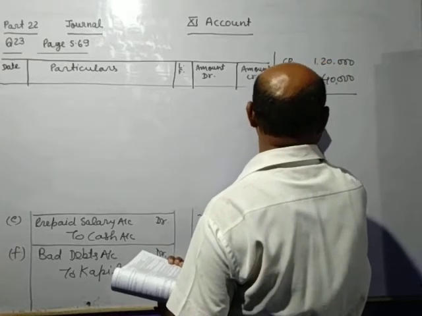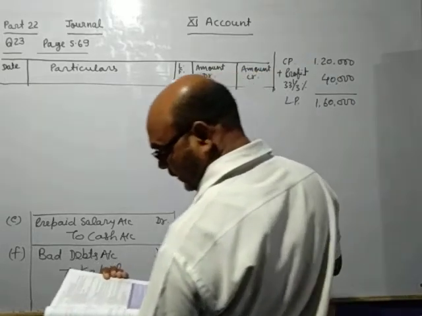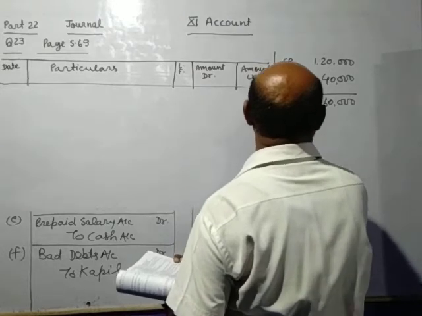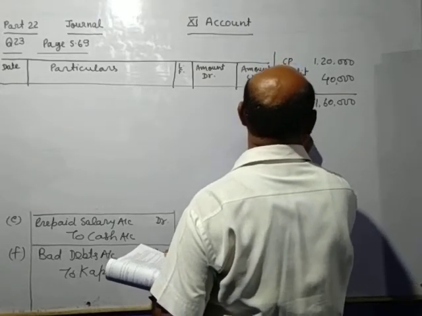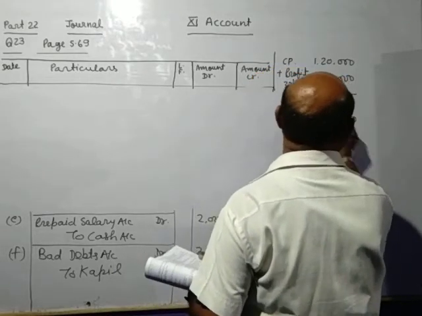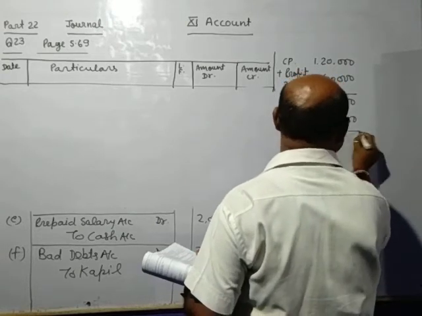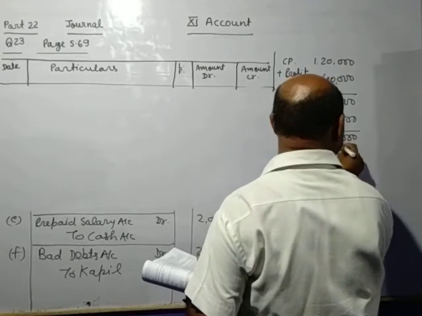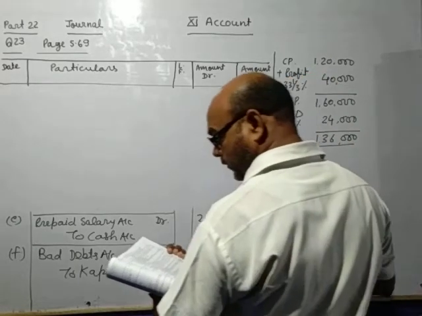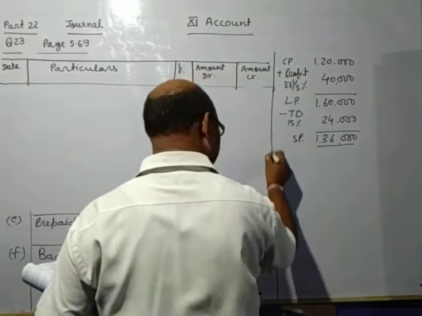So list price will be 1,60,000 and trade discount 15%. That is 24,000. So sell price will come 1,36,000.